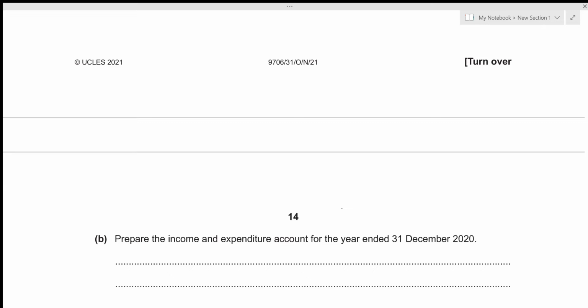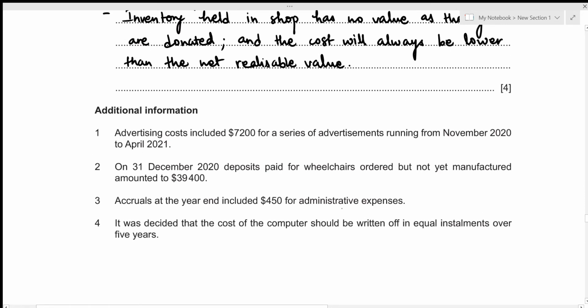Alright, before preparing our income and expenditure account, first let's have a look at the additional information that we were given above. For the first one, advertising costs included 7,200 for a series of advertisements running from November 2020 to April 2021. We know that we are preparing our income and expenditure account for the year ending December 2020, which means that we only account for the incomes and expenses relating to that particular year. And this 7,200 relates to the months of November, December, January, February, March, and April.